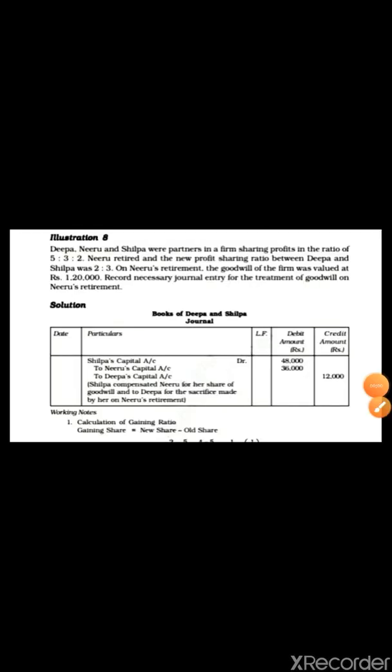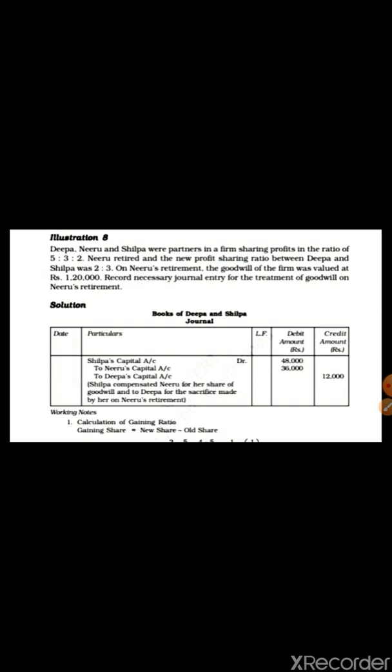Next: Deepa, Neeru and Shilpa were partners in a firm sharing profit in the ratio of 3:1. Neeru retired and the new profit sharing ratio between Deepa and Shilpa was 2:3. On Neeru's retirement, the goodwill of the firm was valued at ₹1,20,000.